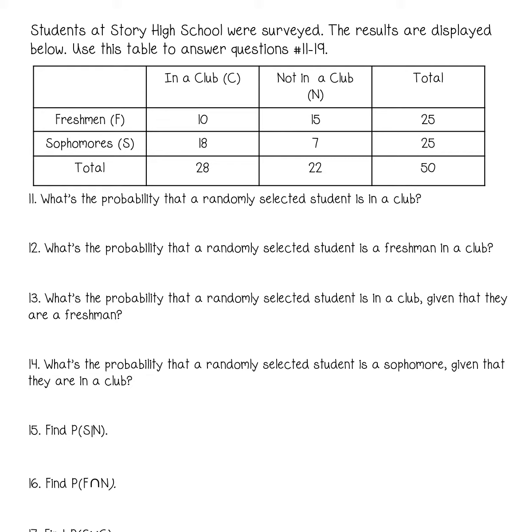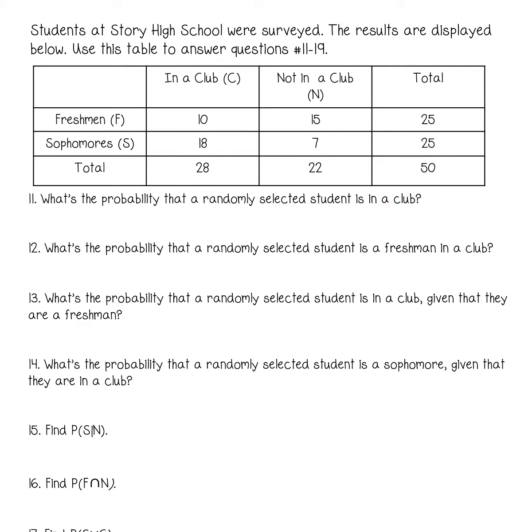This survey surveyed freshmen and sophomores. We can see that in the column on the left. Freshmen and sophomores were our target audience. And for each one, they want to know if you were in a club or not in a club. If you're in a club, you're in this column. Not in a club, you're in that column. Freshman is this row, and sophomores is this row. And then, of course, this is our marginal frequency, and the total number of students surveyed was 50.